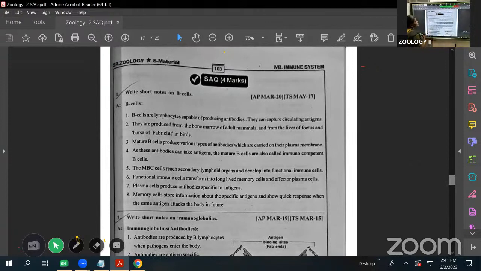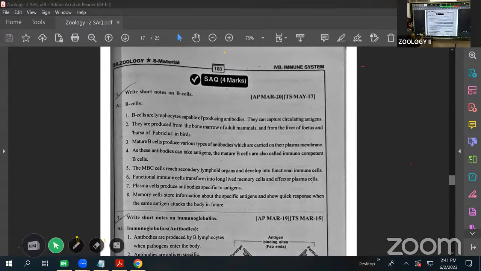Next one is the immune system. We completed the endocrine system SAQs. One is left; I will take it at the end of the class. Next is the immune system. In the immune system, these are the SAQs we are going to discuss. The first one is B cells.